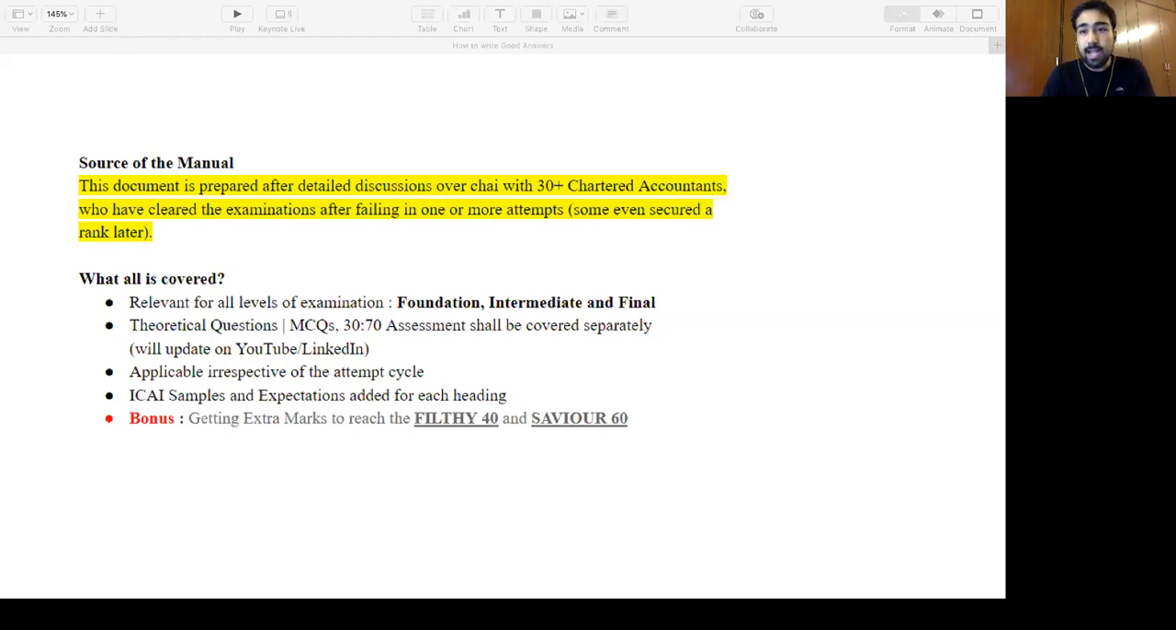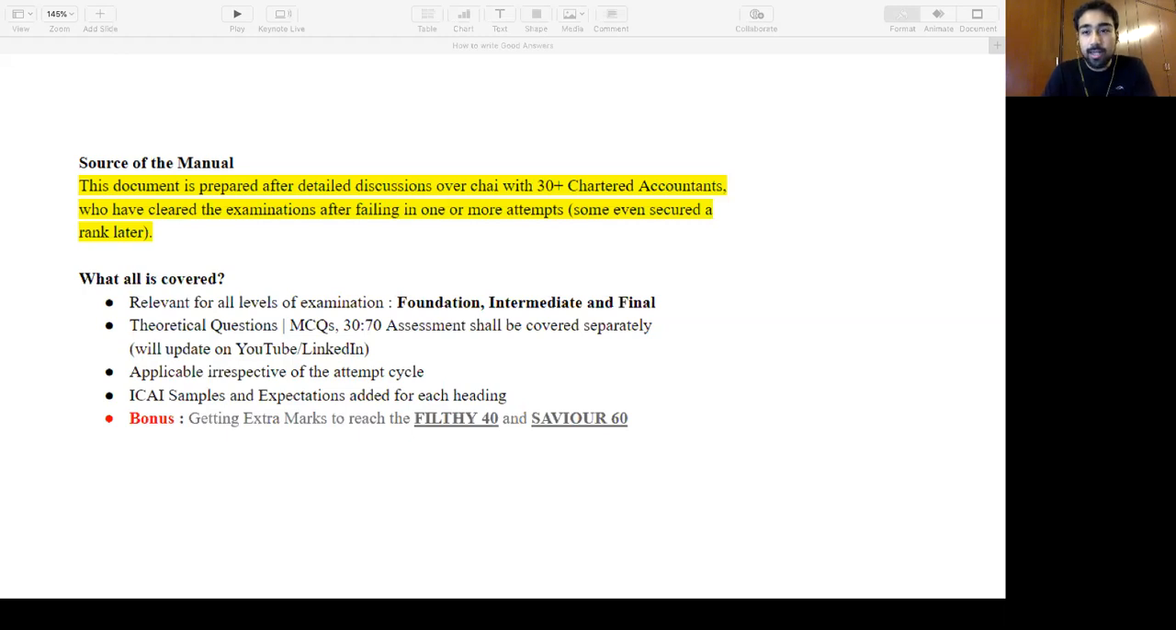So this is applicable irrespective of the attempt. This is not just for your May attempt or November attempt. This is applicable for each attempt that you're going for, unless ICAI gives a new format of answering. I'll keep you updated if I read about it. But as of now, this is what I know.